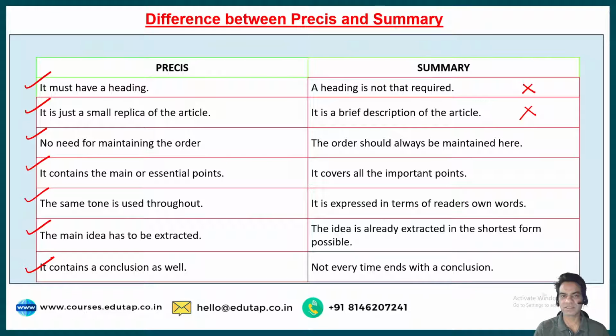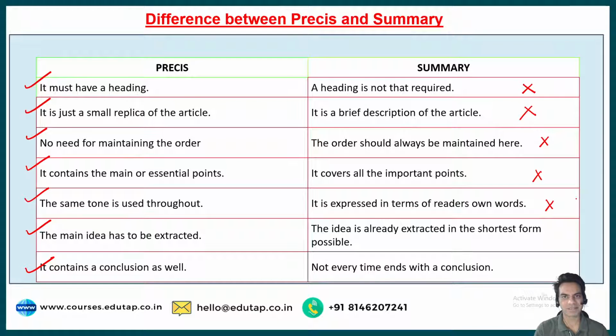You're not just pointing out the key points, you are pointing out all the points that are mentioned in the passage. The order should always be maintained here in the summary. I mean, you should follow the sequence of the passage. It covers all the important points, not just the main points. It is expressed in terms of the reader's own words. So it is expressed according to the reader's words, right?